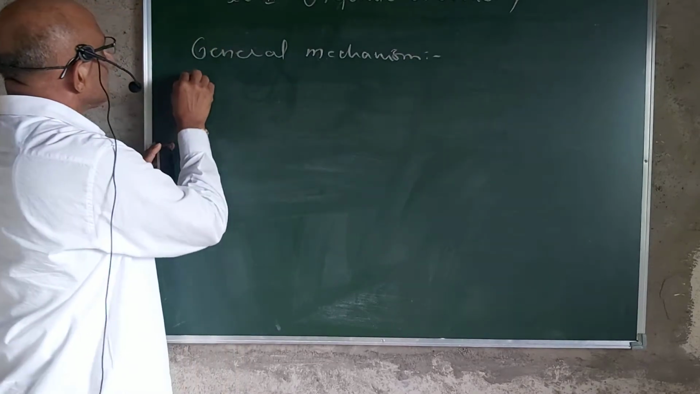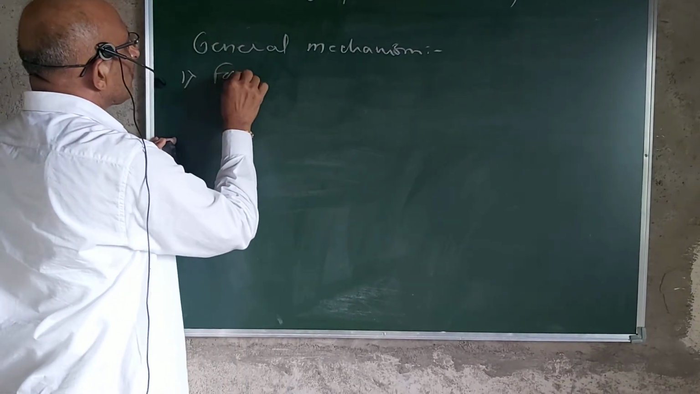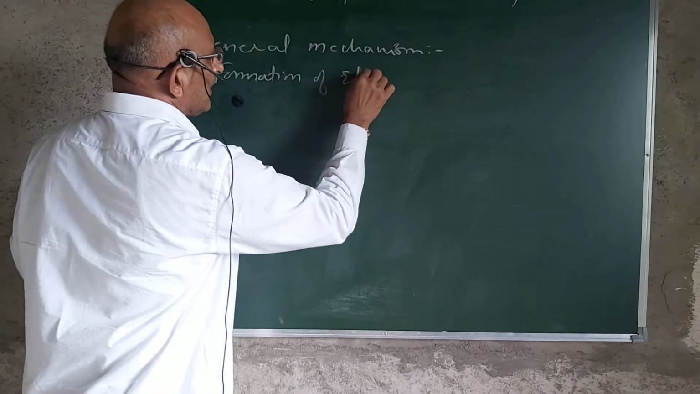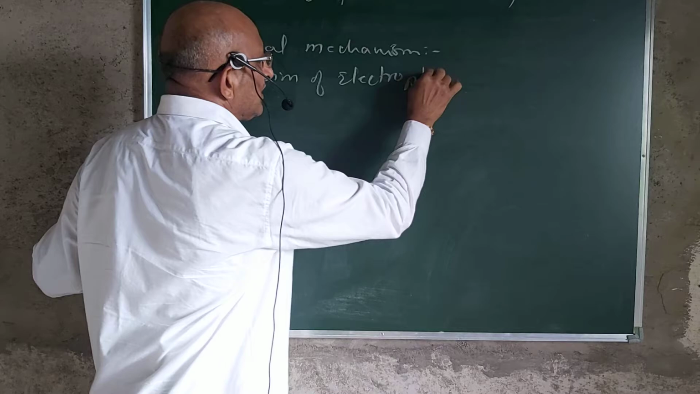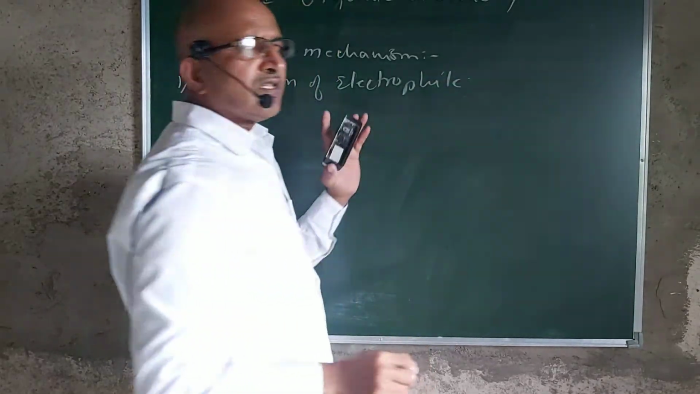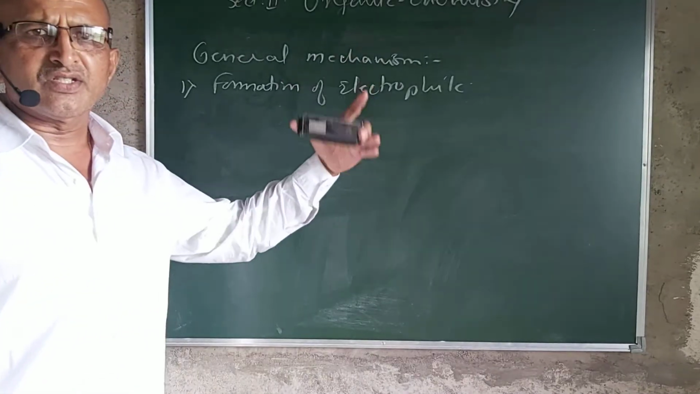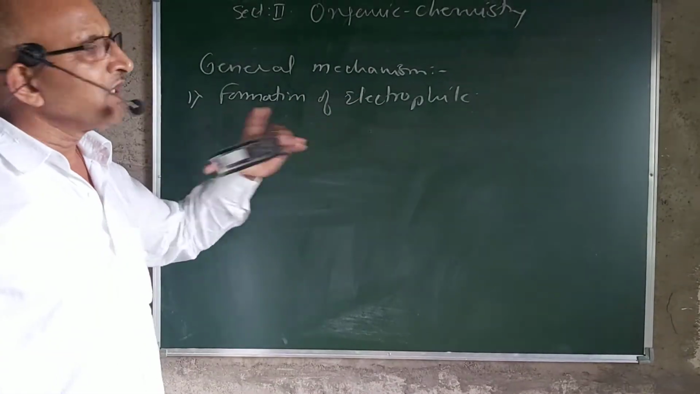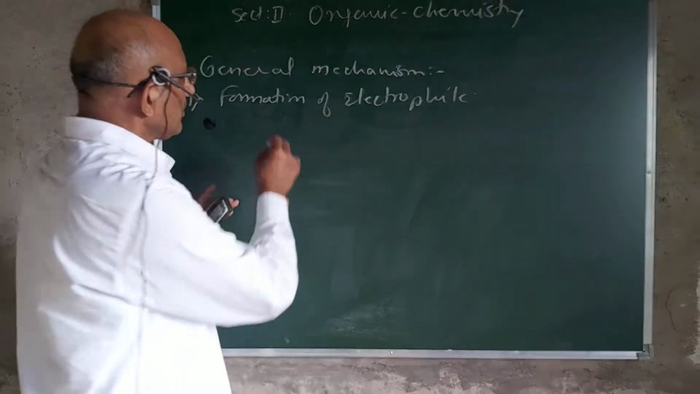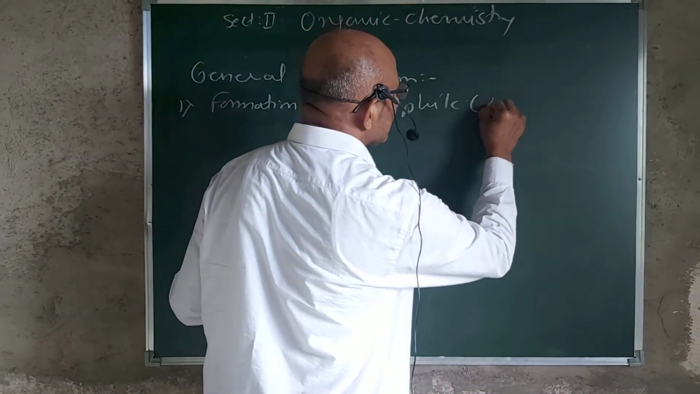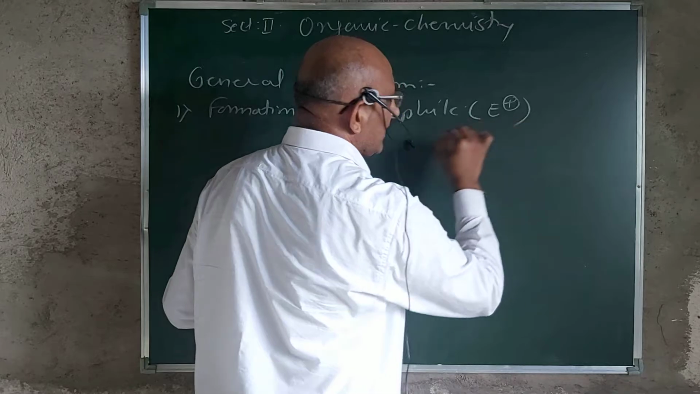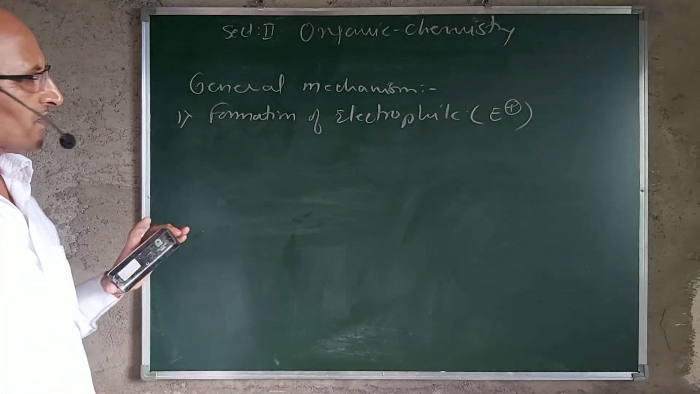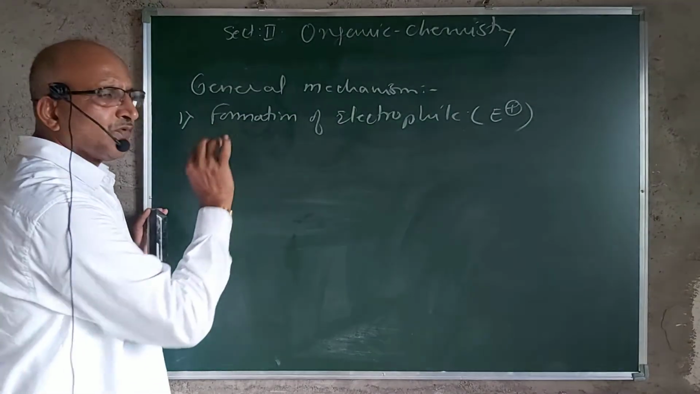So first of all we will deal with the general mechanism. In this, the first step is the formation of the electrophile. In every reaction, the formation of the electrophile is a different step, because the electrophilic reagents used in nitration, sulfonation, halogenation, alkylation and acylation are different, and so the formation methods will be different. So the formation of the electrophile, that is E, will be a different reaction in different reactions.